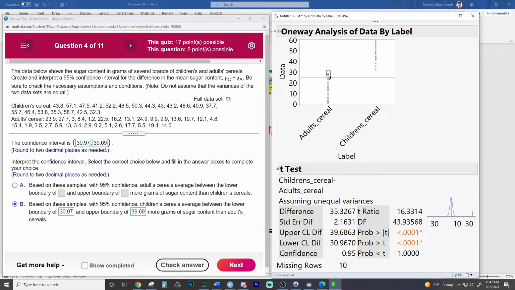This was the most sugary adult cereal. This was the least sugary children's cereal. And you can see sugary children's cereals are definitely more sugary.